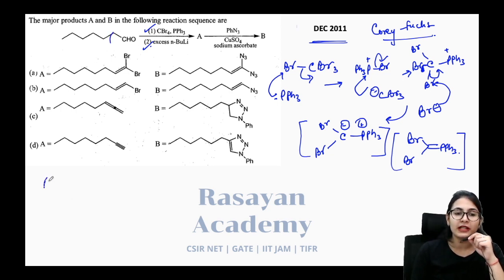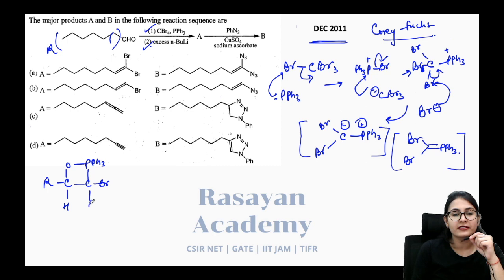to the CHO group. Let's say you have RCHO. I have named all of this chain as R. Okay. You have RCHO. So just like your normal Wittig reaction, it is going to add in such a way that you eliminate the phosphine oxide and you add this molecule, plus eliminate the phosphine oxide, Ph3P double bond O, in this way.